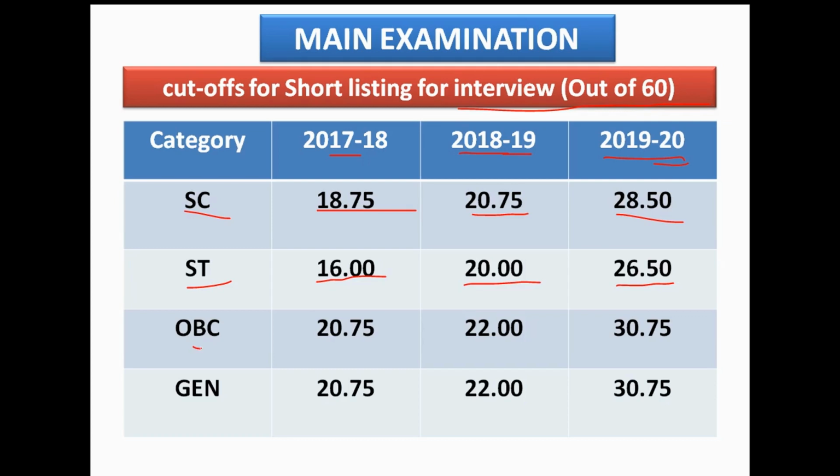For OBC category, in 2017-18 the cutoff was 20.75 marks. In 2018-19 the cutoff was 22 marks, and in 2019-20 the cutoff was 30.75 marks. For general category, in 2017-18 the cutoff was 20.75. In 2018-19 the cutoff was 22 marks, and in 2019-20 the cutoff was 30.75.